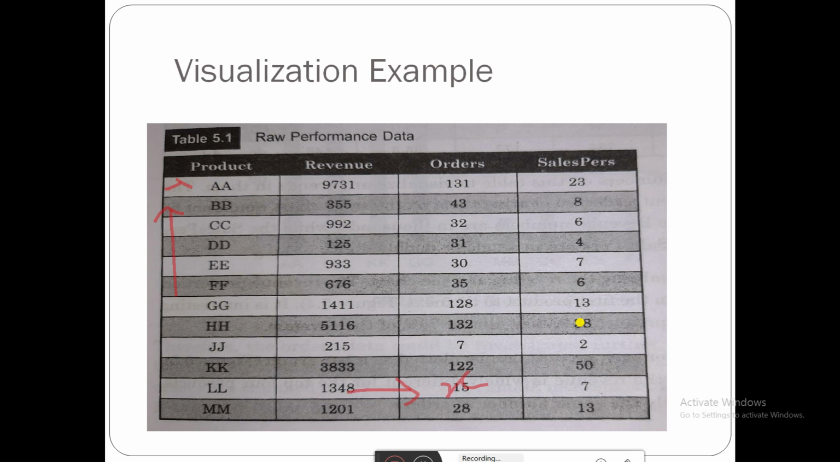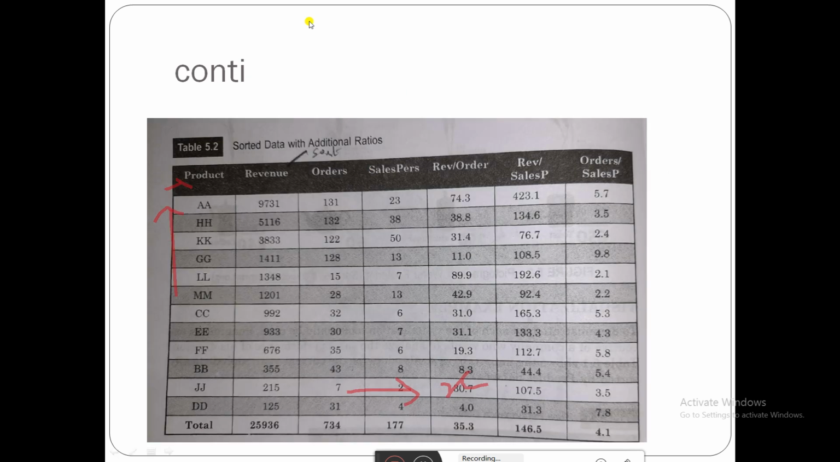See, first we have to start with the first important one, that is sorting. First, you have to sort the data based on the revenue. We are going to take revenue here because revenue is important. So we have to start with the revenue. First you have to sort the data. Then you have to start analyzing the sales data.